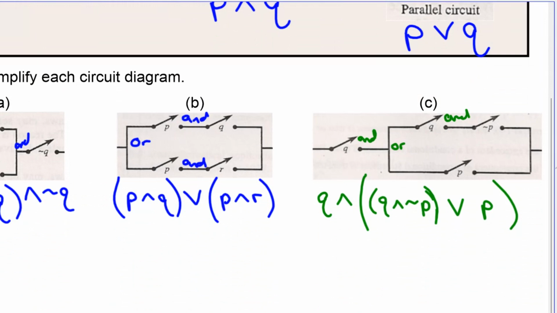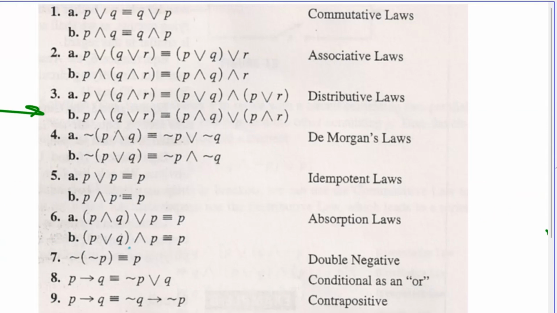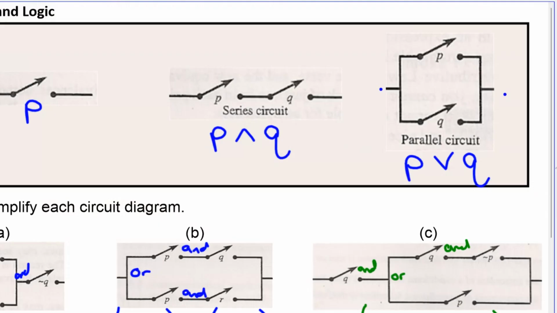You can kind of look at it as distributing that not Q. I'd have P and not Q if I distribute, or this or right here, Q and not Q. That's rule 3B. 3B was a distributive law. Basically, I just distributed.